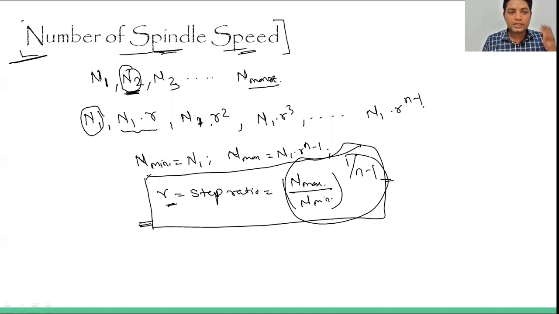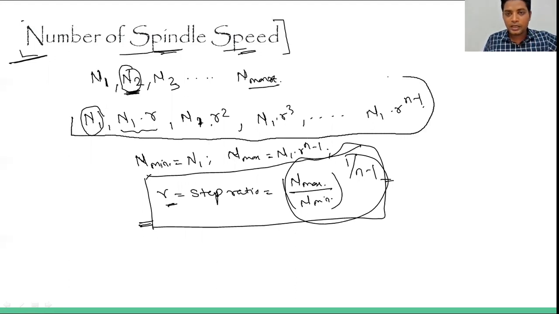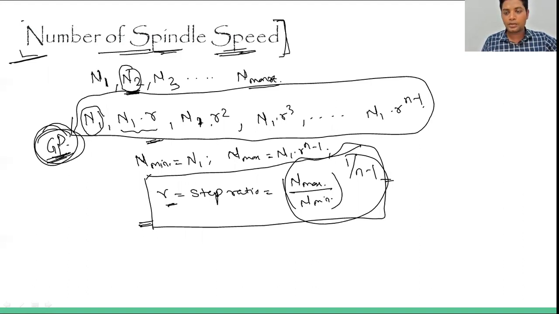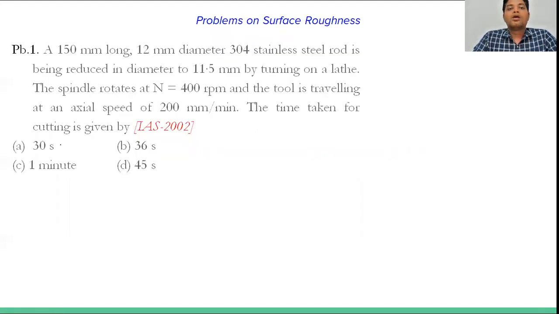If you see this equation, this is nothing but a geometric progression, okay. GP. Sometimes a question has been asked in the engineering services objective examination: the number of spindle speeds in the lathe machine are in arithmetic progression, GP or HP, what is it? So it will be in GP, okay. Please keep this in mind.